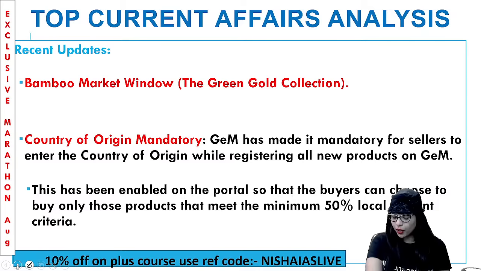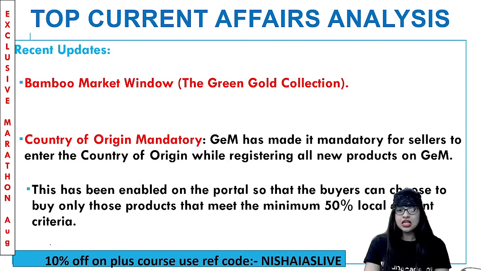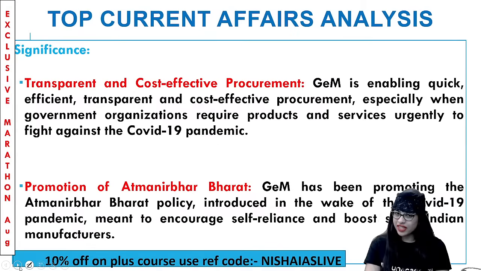And it is very important that the sellers in the entire country, while registering new products on GeM, it has been made compulsory for them to register as well. That's also important, guys. So buyers can choose to buy only those products that meet the minimum 50% local content criteria through this Government e-Marketplace. Lot of benefits are there. It's very transparent and cost-effective procurement, less cost. And even in this COVID pandemic, it was very friendly and systematically done.